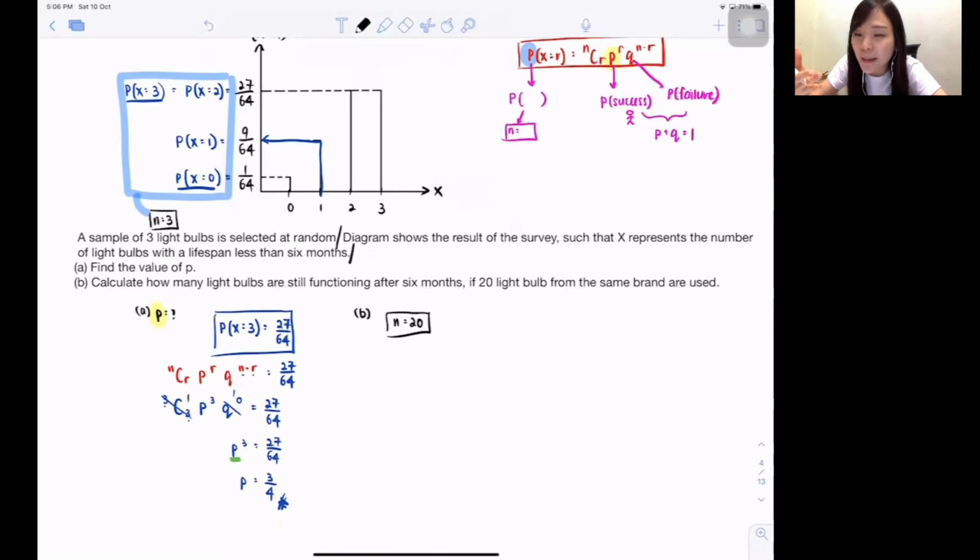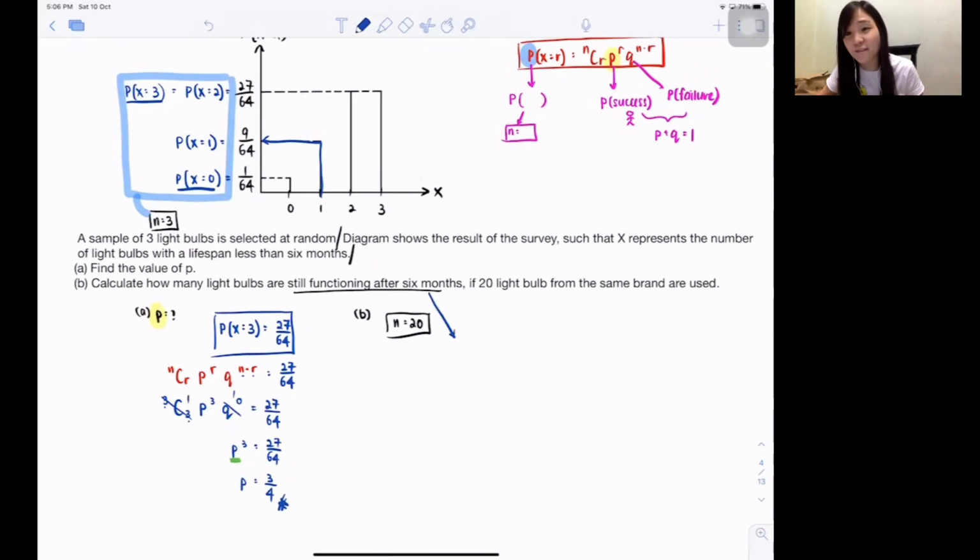That means out of 20 light bulb, okay? So altogether you got 20 light bulb. They're asking you out of 20 light bulb, how many of them still functioning after 6 months? Correct? So guys, for you guys to do this, how you guys do it? That means, for example, I'm asking you how many boy in your class. So let's say your class got 20 people. You want to find out how many boy in your class, then you must have probability of boy in your class. Okay? So same for this. Every single time you want to find out how many, you should have the probability of that particular situation. So now they want to find how many light bulbs still functioning after 6 months. You guys must have probability?